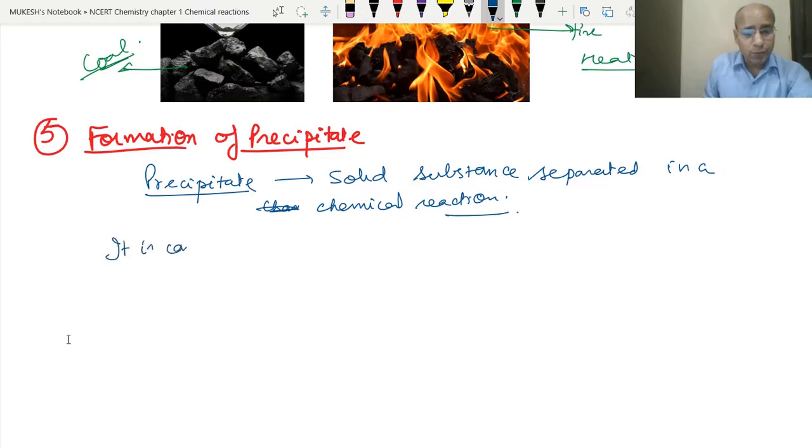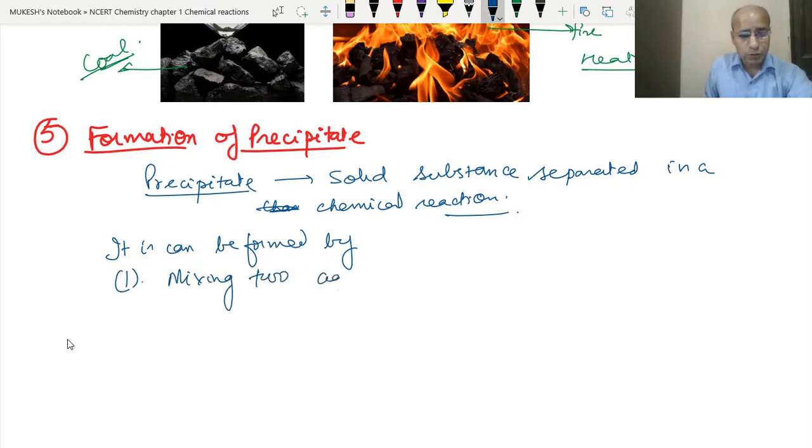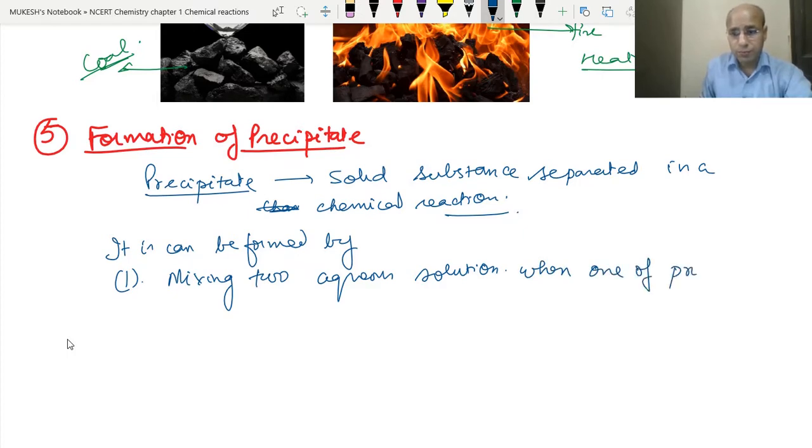So it can be formed by, number one, mixing two aqueous solutions. Okay, clear? When we mix the two aqueous solutions, तो उसमें क्या होगा, एक हमारा प्रोडक्ट बनेगा जो सॉलिड होगा, which is not soluble in water. When one of the products formed is insoluble. Okay, so let's take an example for this.